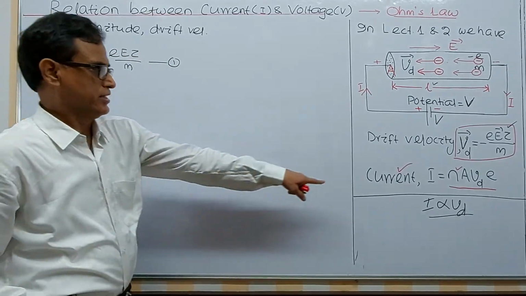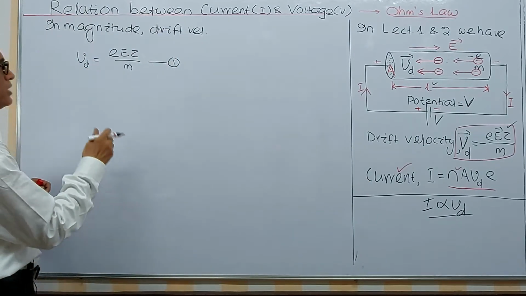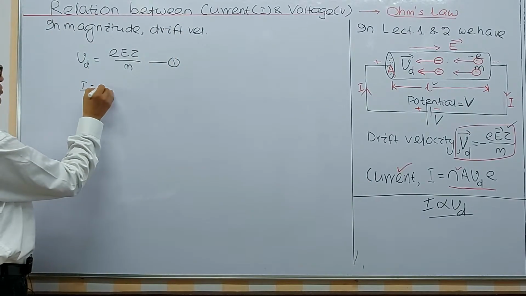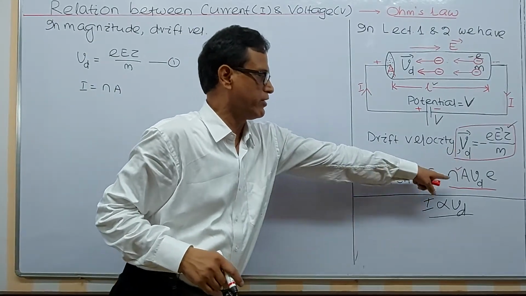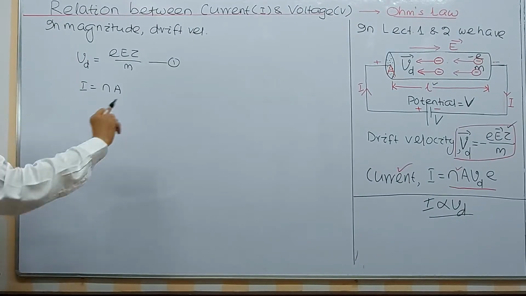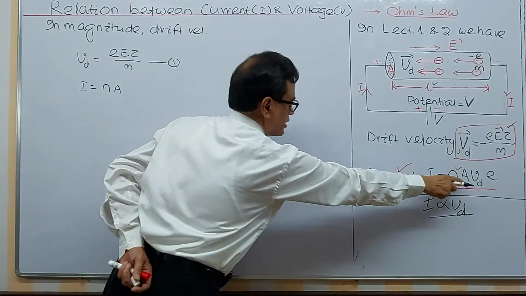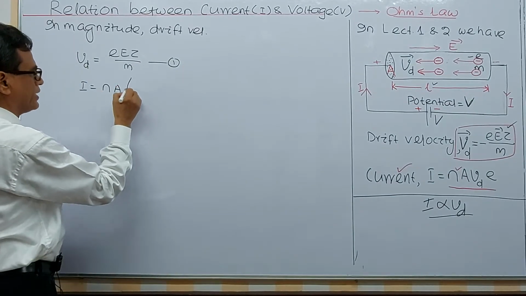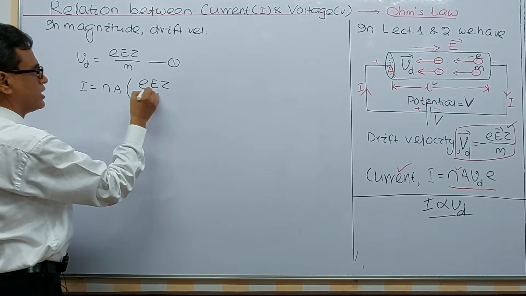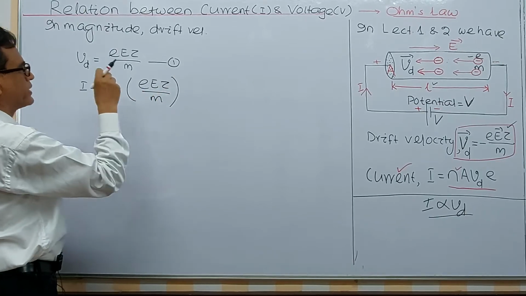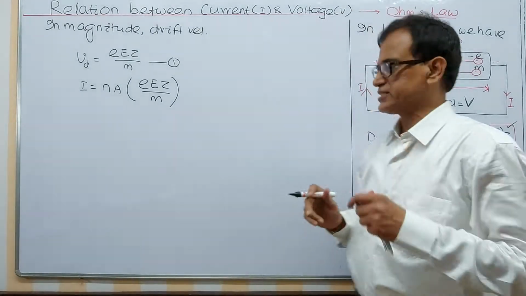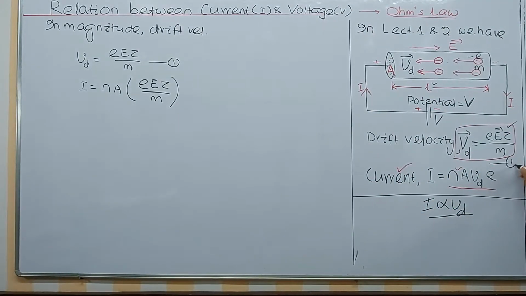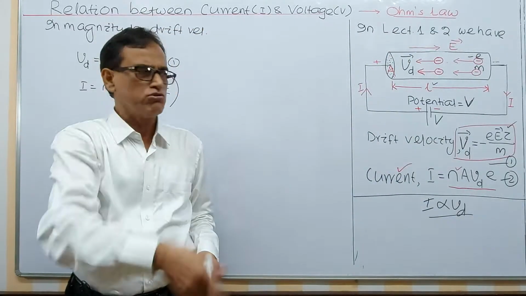In today's derivation, now here we have the expression for the current. Current equals n A Vd e. You can write this expression, n is the number of electrons per unit volume called the electron density, A is the area of cross section, Vd is the drift velocity and e is the charge of electron. You can take this expression, e tau by m, I am using these expressions. You can take the reference as equation 1, equation 2, but in notes I have given continuous derivations.